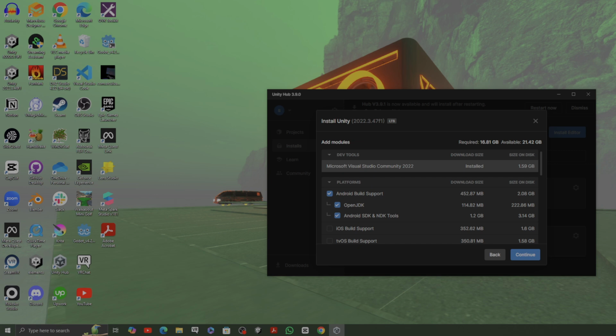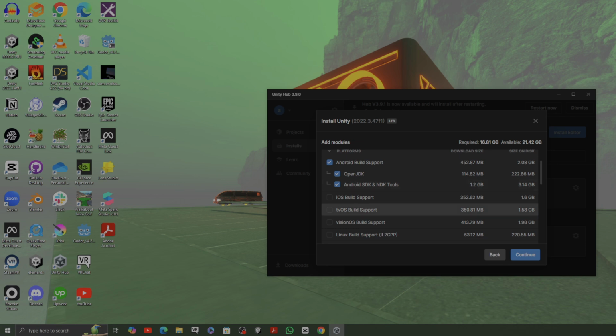Then under platforms, Unity as a game engine has a couple of platforms that you can distribute your code to. So the idea is that in Unity, you build one source code, one project, then you can distribute it on multiple platforms. If you want to distribute it on Android, which is what we're going to do, please do check Android, check OpenJDK, check Android SDK. Make sure those ones are checked, ready to be installed.